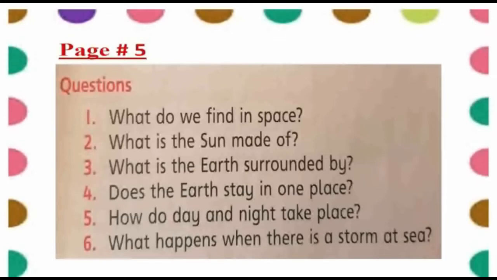Number 6 is what happens when there is a storm at sea. So when there is a storm at sea, the wind causes high and rough waves and the sea becomes very dangerous. So we should not go there during stormy weather.